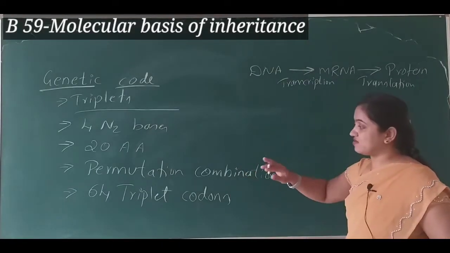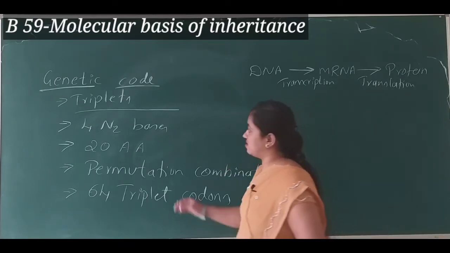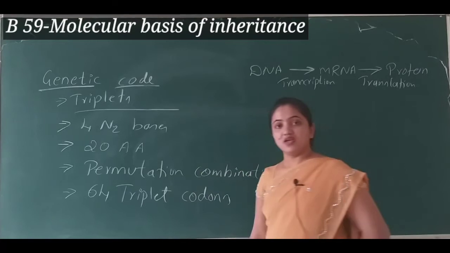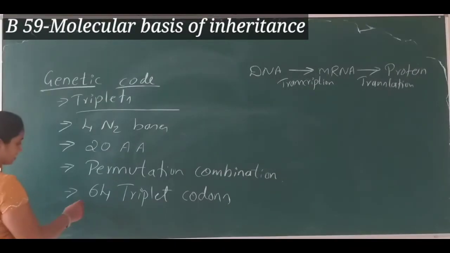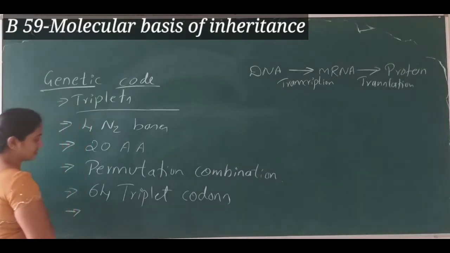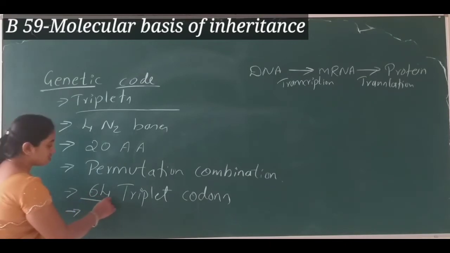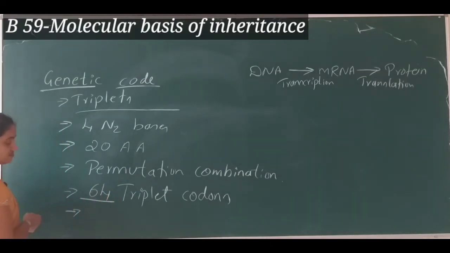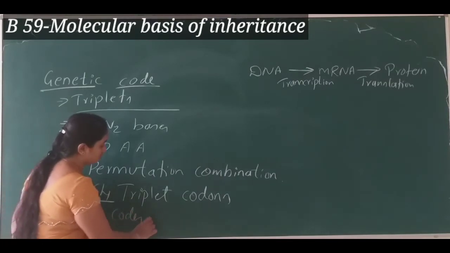If you are not getting what I am telling you, when I start writing the checkerboard of this triplet codon, you will come to know. So there are 64 triplet codons present in the organism.